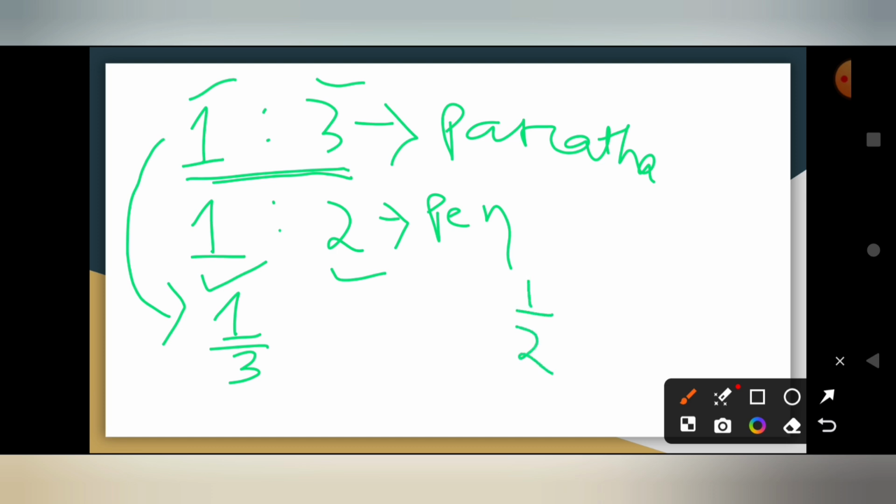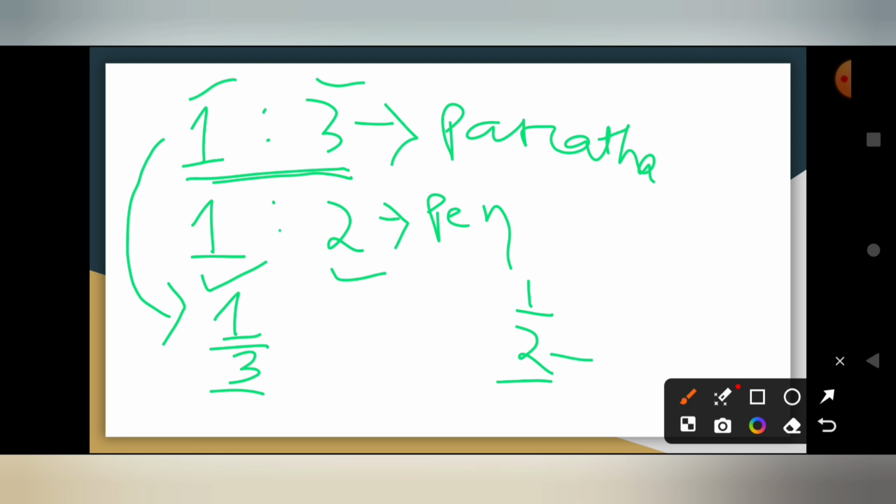Also, who can tell me what is a like fraction? Yes, Geeta, you tell me. Yes, so like fractions are those which have the same denominator but different numerators. So can you say the denominators of these two fractions are the same or not? No, right? Here we have 3 and here we have 2.